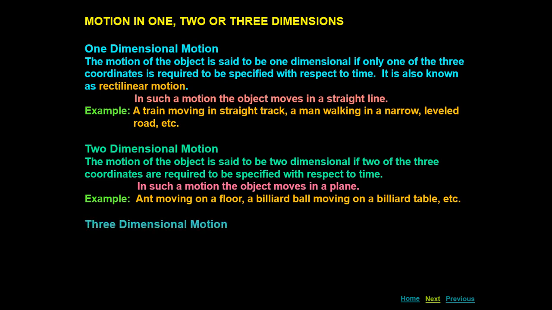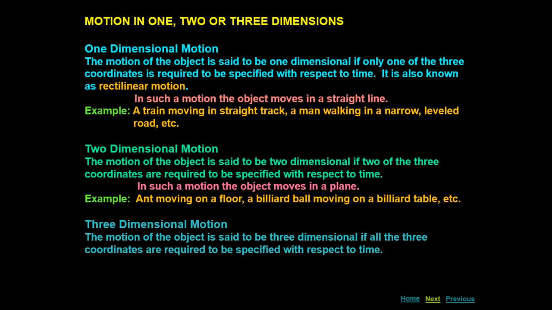And third case is three-dimensional motion. When the objects start moving in space, then three coordinates are required to specify the position of the object with respect to time. So such a motion takes place generally in space. So if you need x coordinate, y coordinate and z coordinate also to specify the position of the object, that motion is called three-dimensional motion.